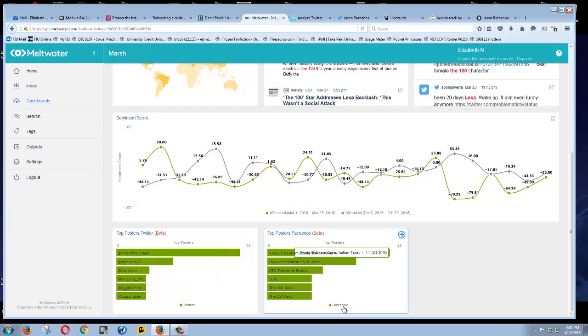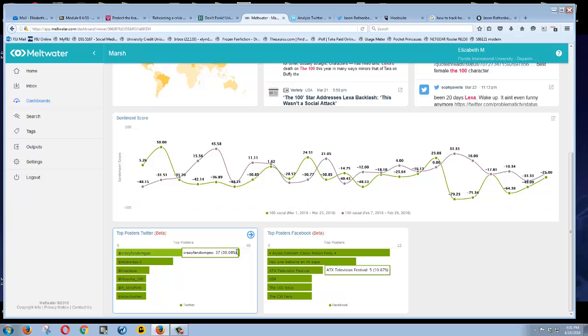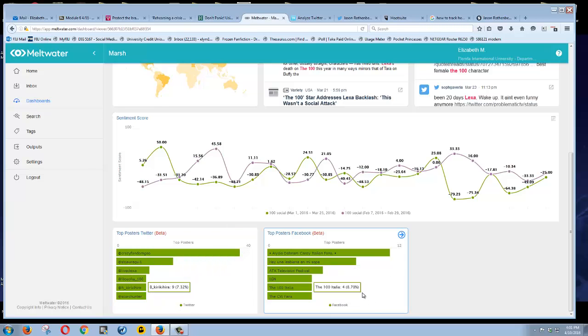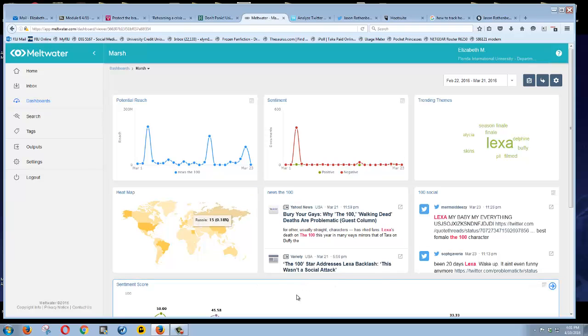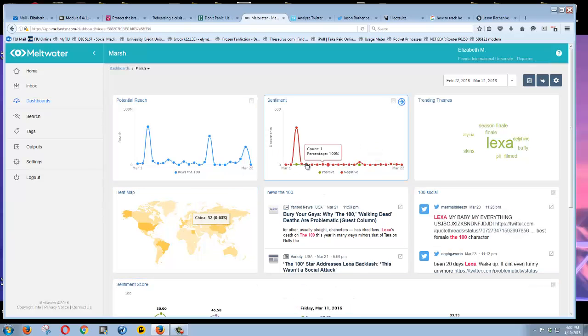I can see that the Alicia Debney Carey, that's the Italian fans, that was the woman who played Lexa, right? And this one it's in Spanish, but it mentions lesbians. I'm going to guess these people were not happy. And again, you can see that they are posting a lot more than other people are posting, right? So this gives you an idea of what's going on as far as Meltwater is concerned.